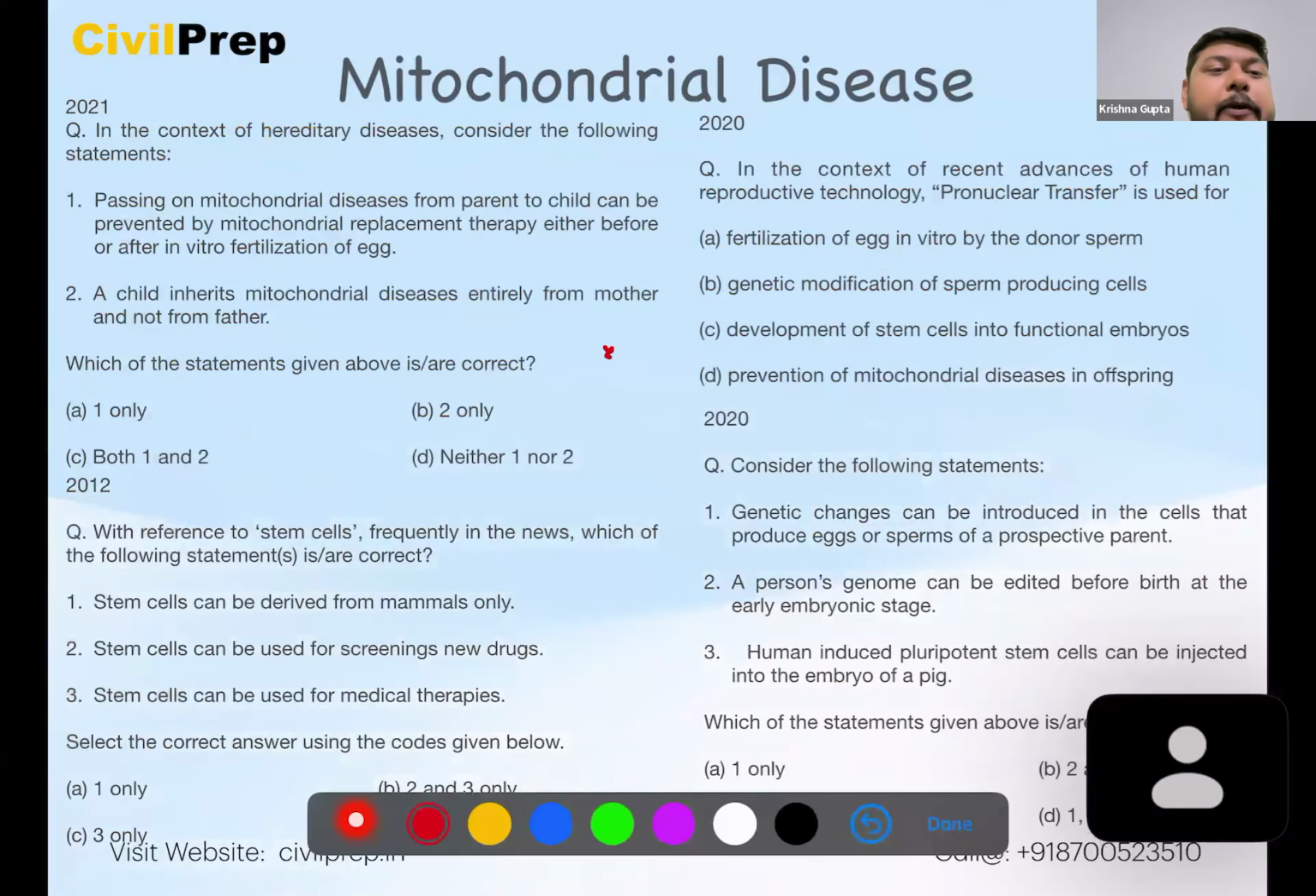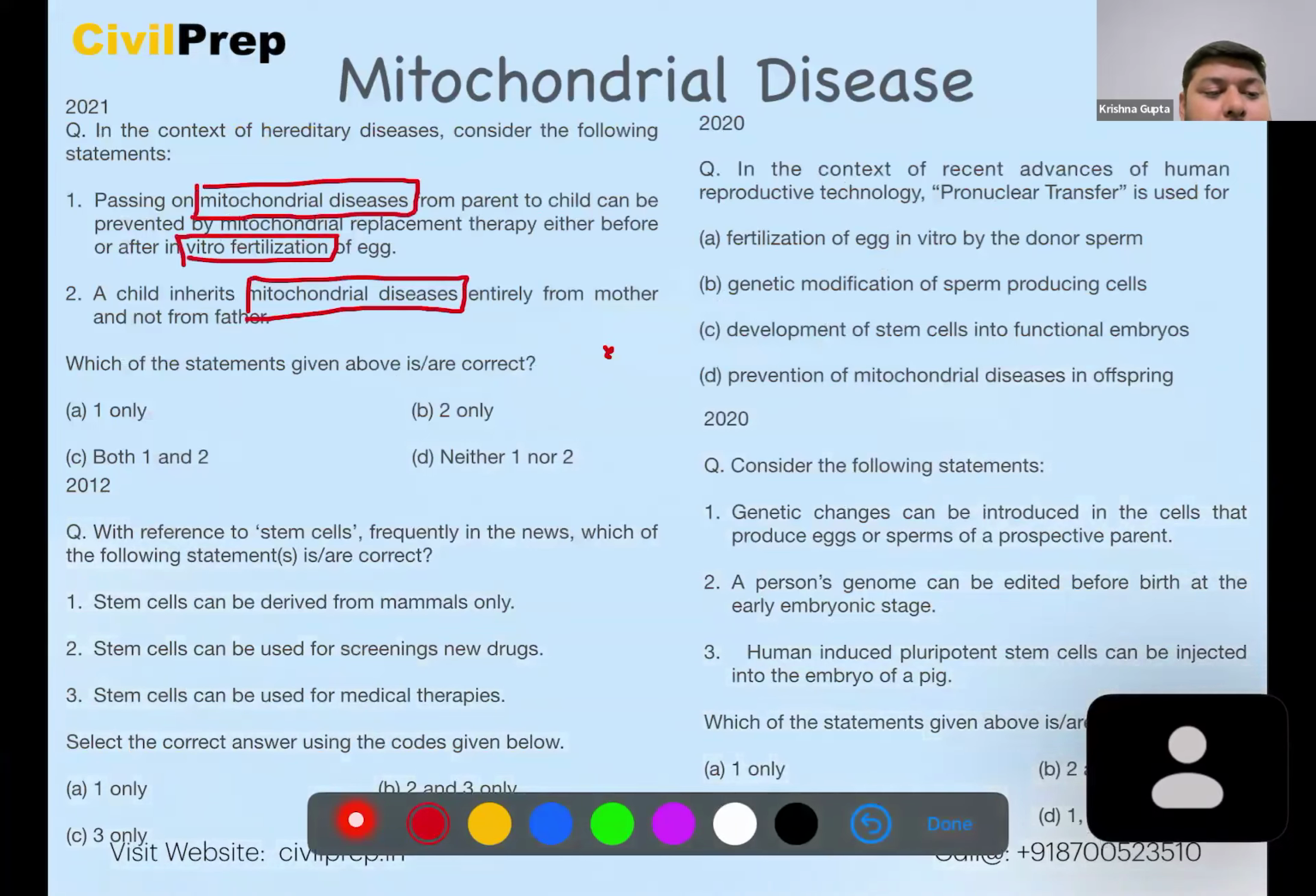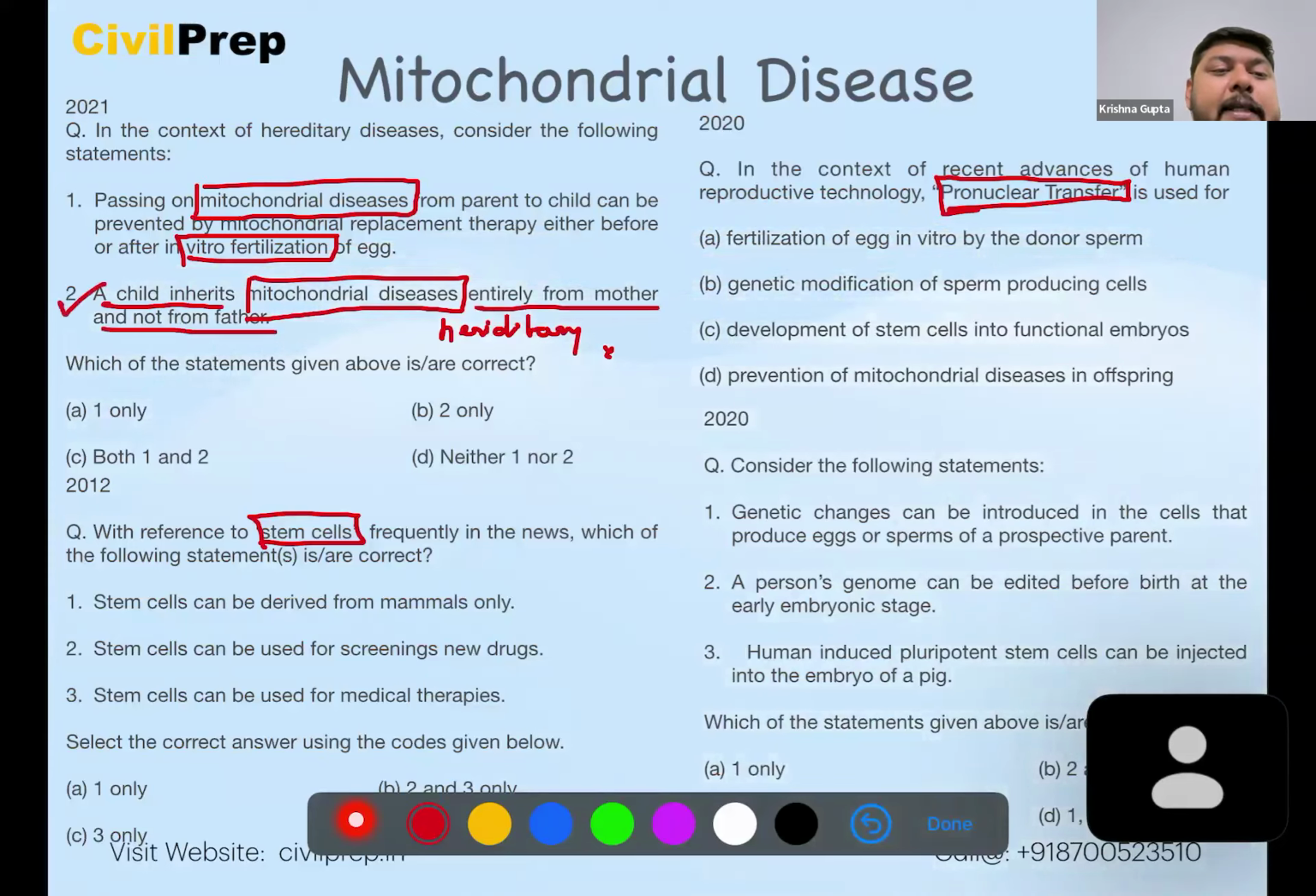Here we can trace this particular mRNA, which is coming from the mother, and we can remove it and replace it for the diseases which are hereditary in nature. Okay, so we see that a child inherits mitochondrial disease entirely from mother and not from father. This is also a correct statement. So we see that both 1 and 2 is the correct answer for this question.